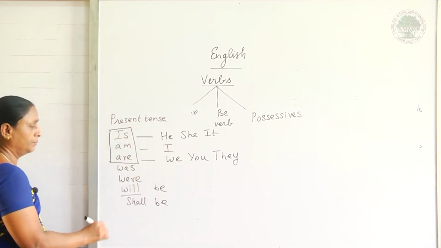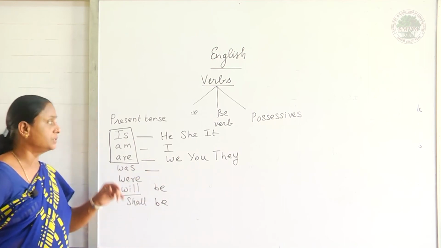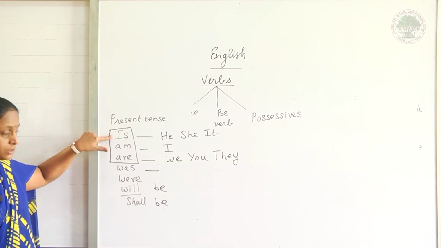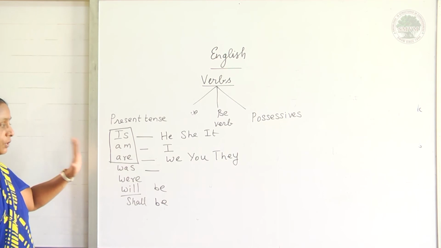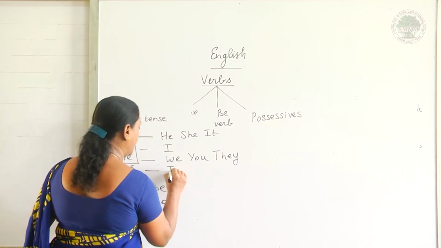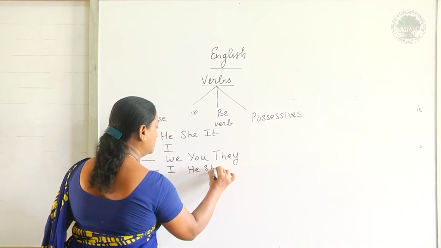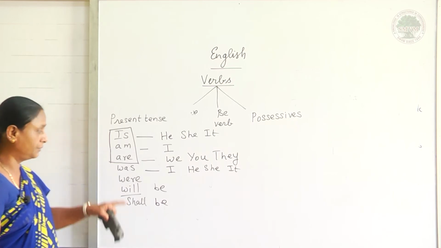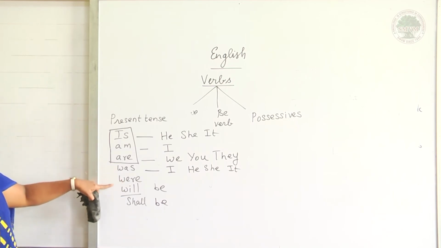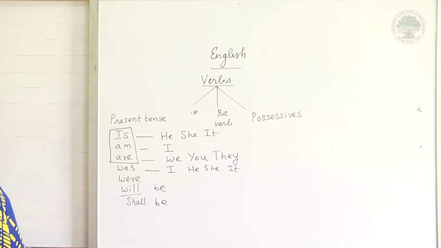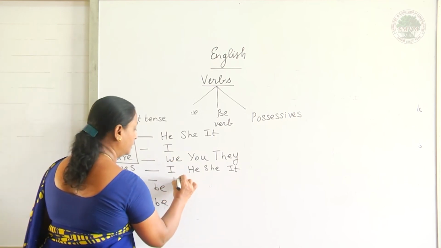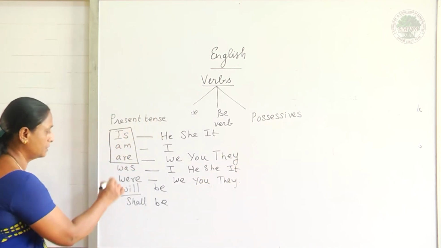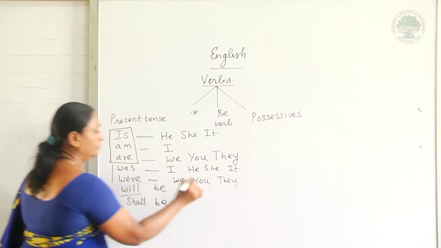Okay. Now come to was. Was is the past tense of both is and am. So for is also the past tense is was, and for am also the past tense is was. Now for whom we have to use this one? I, he, she and it. So, for these subjects, we have to use the past tense was. Now, were is used for the plural. What are the plural here? We, you and they. These two are used in the past tense.